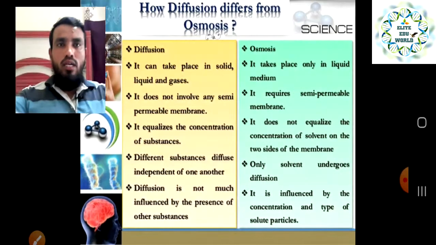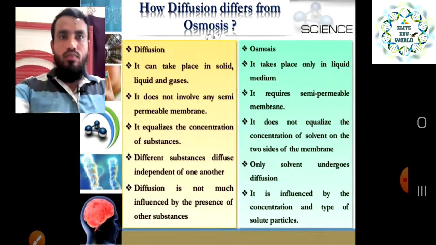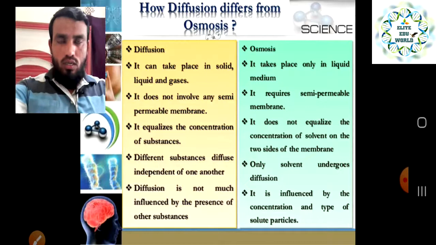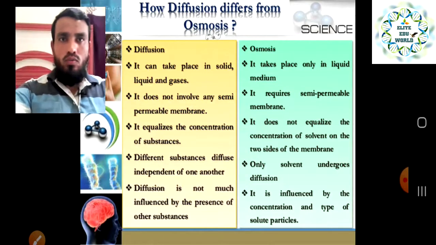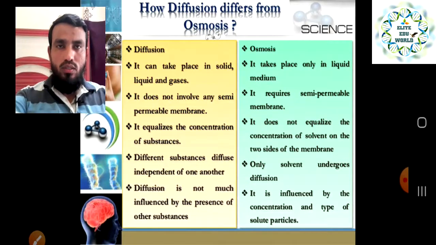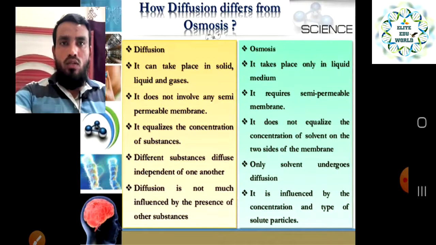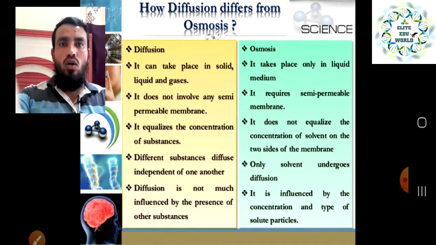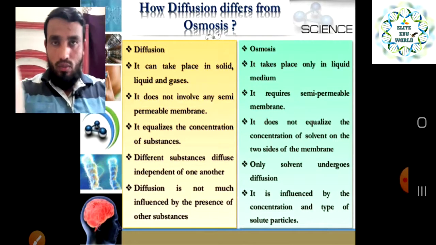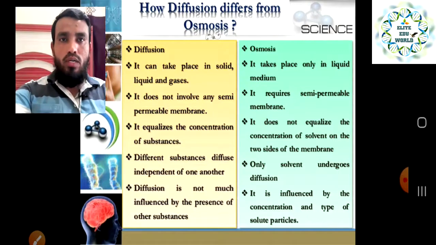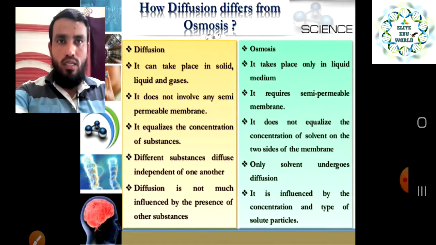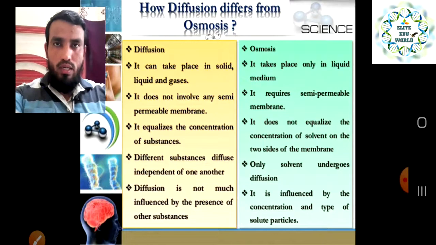And in the next slide we will see how diffusion differs from osmosis. What are the differences between the osmosis and diffusion processes? Number one: diffusion can take place in solid, liquid and gas. Due to the diffusion process, we can transport all kinds of material, whether solid, liquid, or gas.